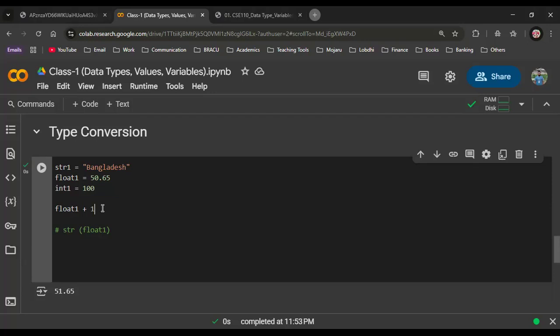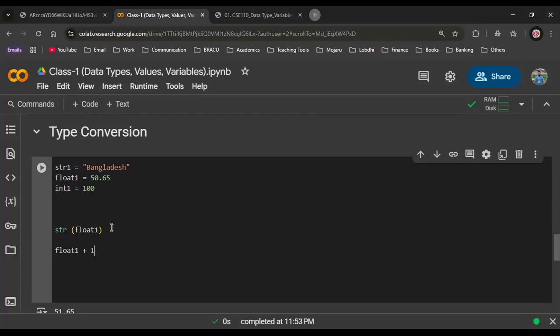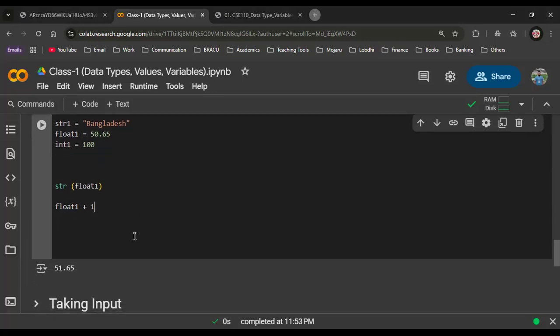Yeah. But I want to do the same process after converting the float into string. Should it work? I think it will work.